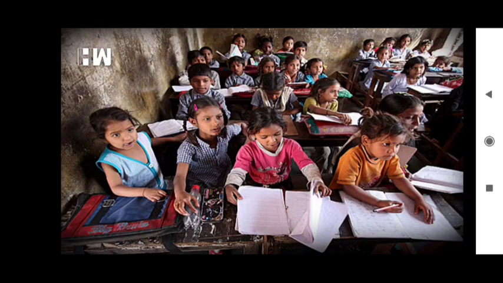Next is education. A large number of Indian children in rural India are not educated well. Education plays a very important role, so one of the major challenges India has to face now is educating the huge Indian population.